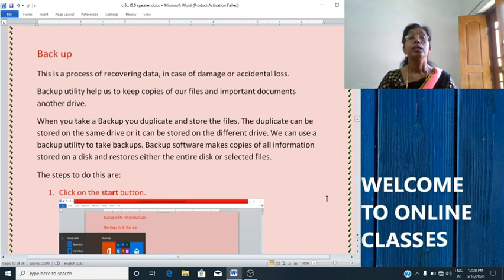What is backup? Have you heard the word? This is a process of recovering data in case of damage or accidental loss of data. Backup is a utility program. Backup utility helps us to keep copies of our files and important documents in another drive.